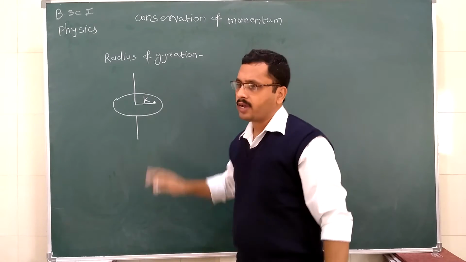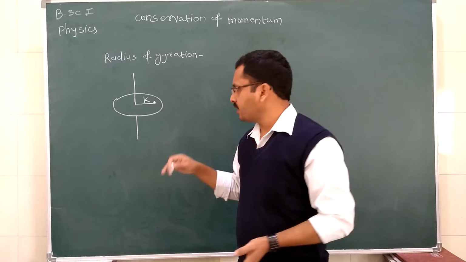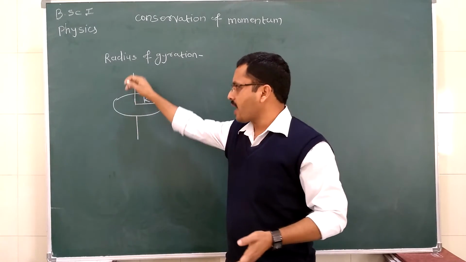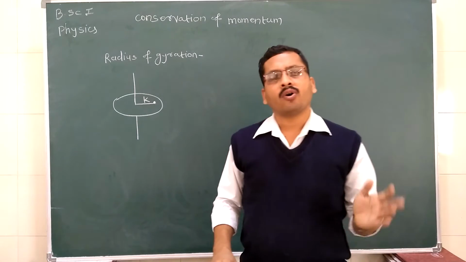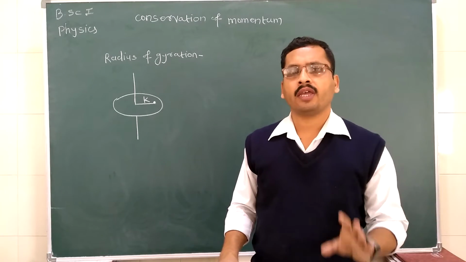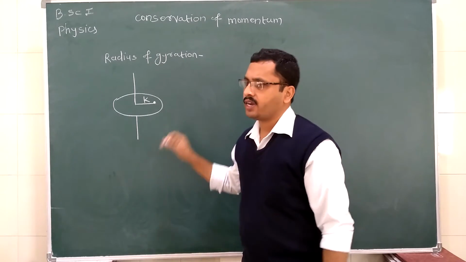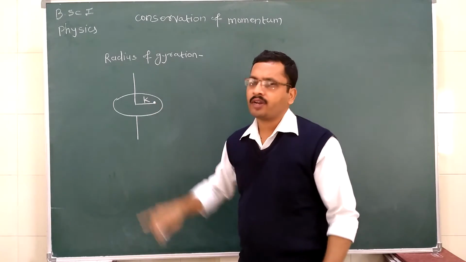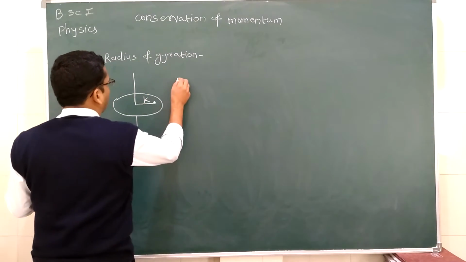So, what is radius of gyration? This radius of gyration is nothing but the distance between the axis of rotation and the point at which the whole mass of the body is supposed to be concentrated. It is called the radius of gyration. It is denoted by the letter K.